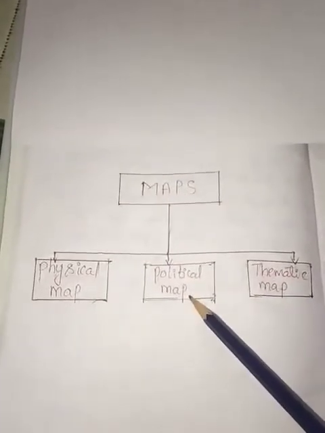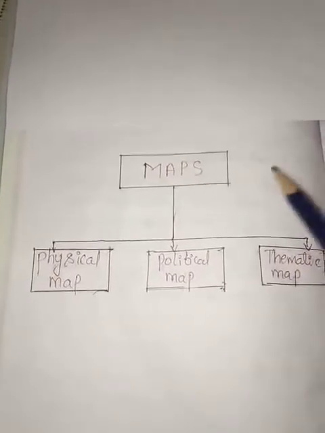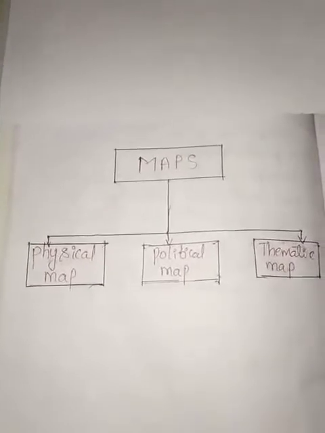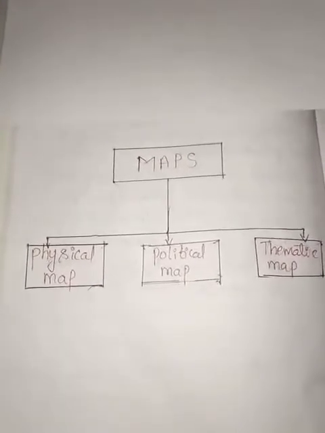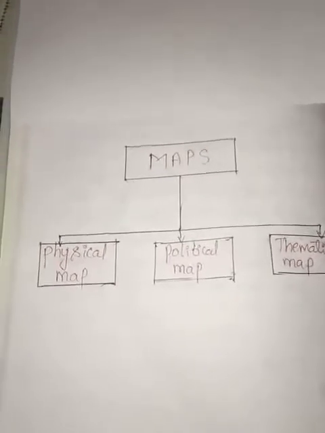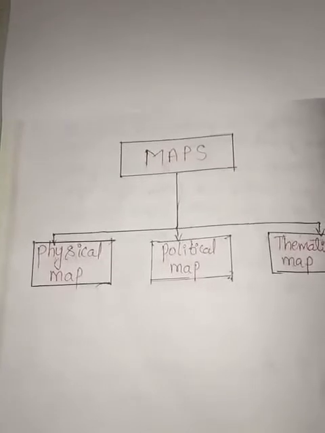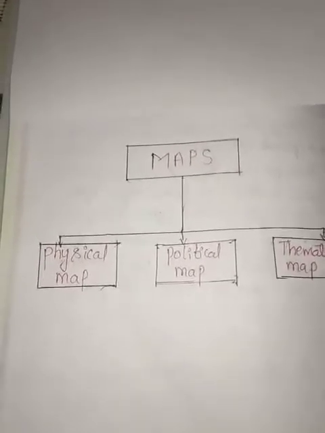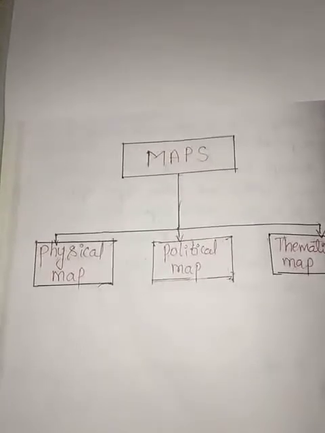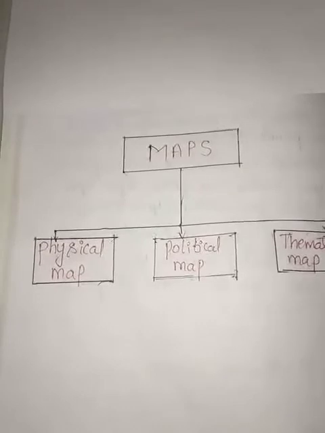Dear students, moving further, we saw the atlas, right? The next topic is map. We also saw the meaning of map. What is a map? On a flat surface or on a sheet of paper, we represent our earth by drawing a sketch. That is a map. If you want to study about the earth or any particular country, you draw it on a sheet of paper. That is what we call a map.